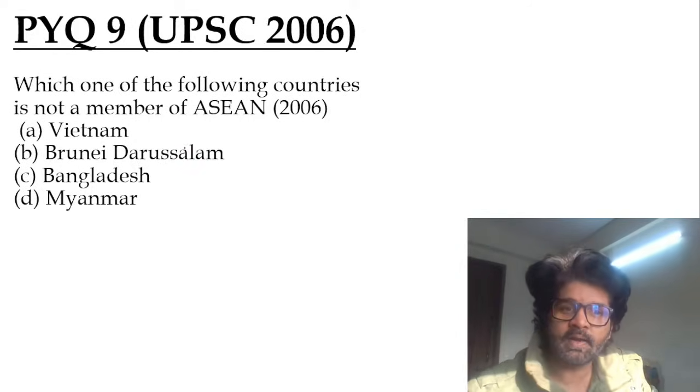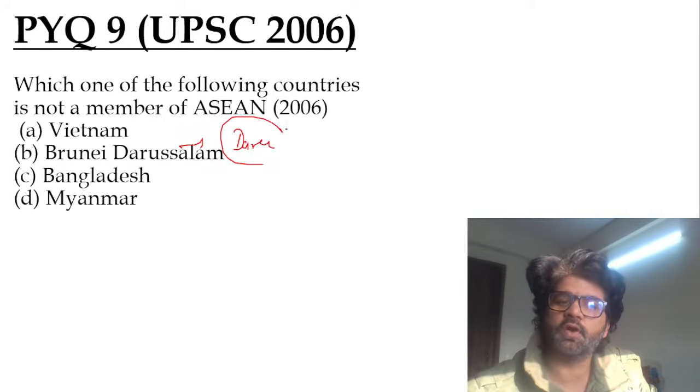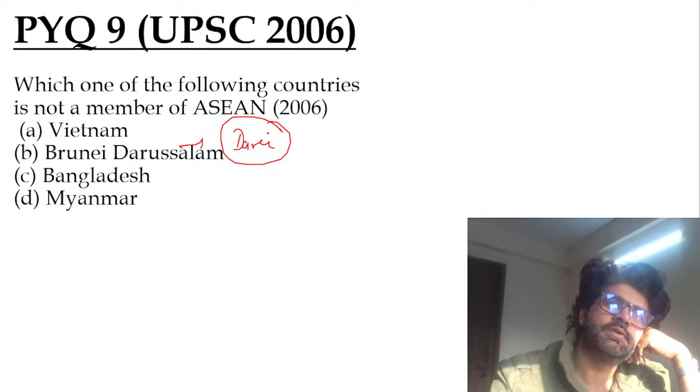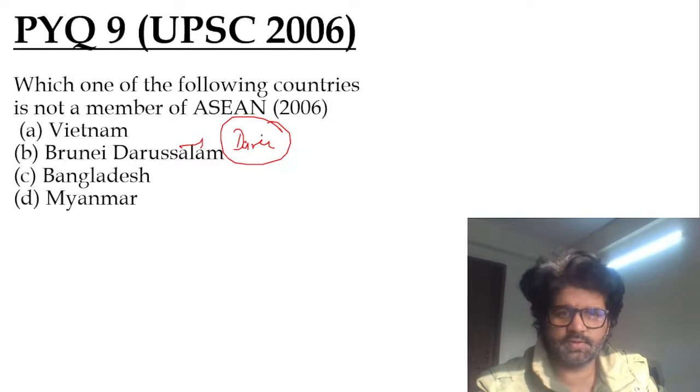Why is it called Darussalam? Because people there drink a lot. Daru, drink a lot of daru. Daru means water, mineral water. No, daru does not mean water. Right, Darussalam. Hey, hey, don't say these things.